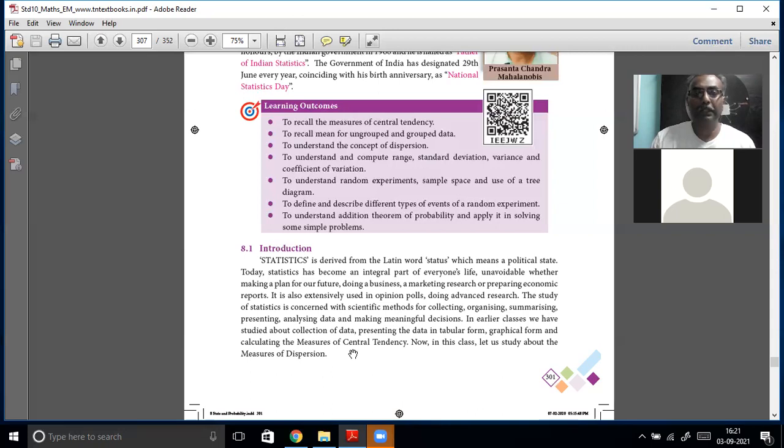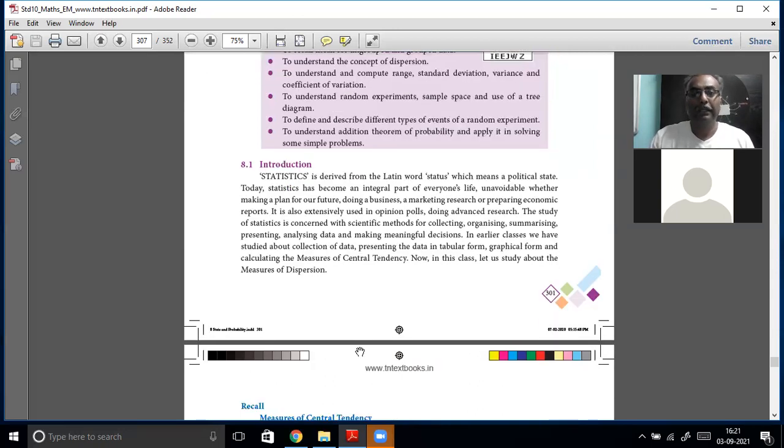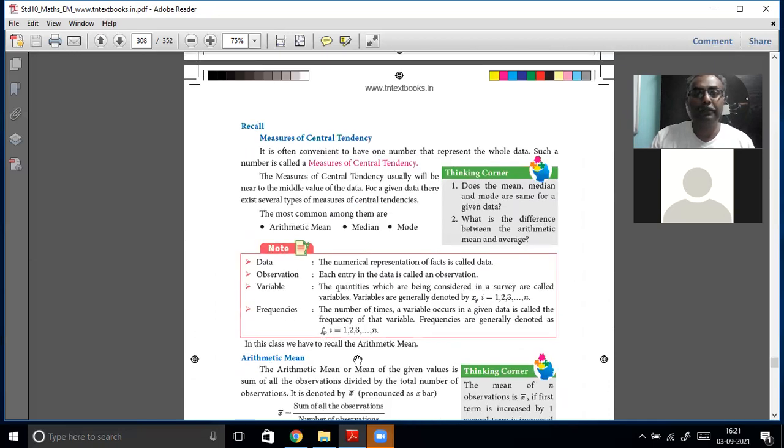Last year, in 9th standard, you would have learned about the measures of central tendency. Measures of central tendency means arithmetic mean, median, mode. You remember all these three you learned in 9th standard. Very easy.